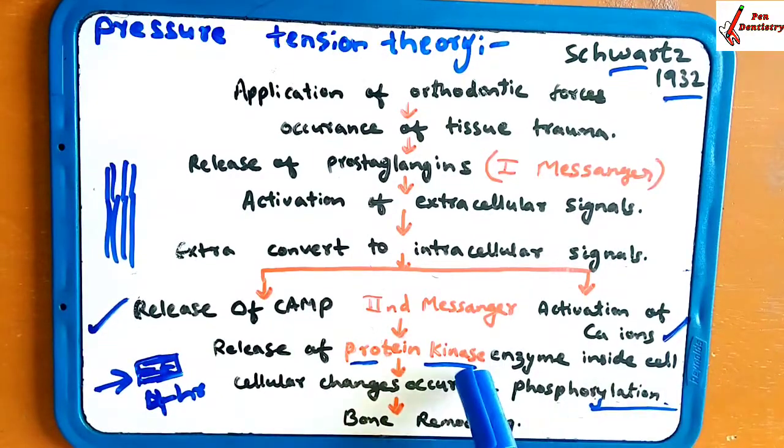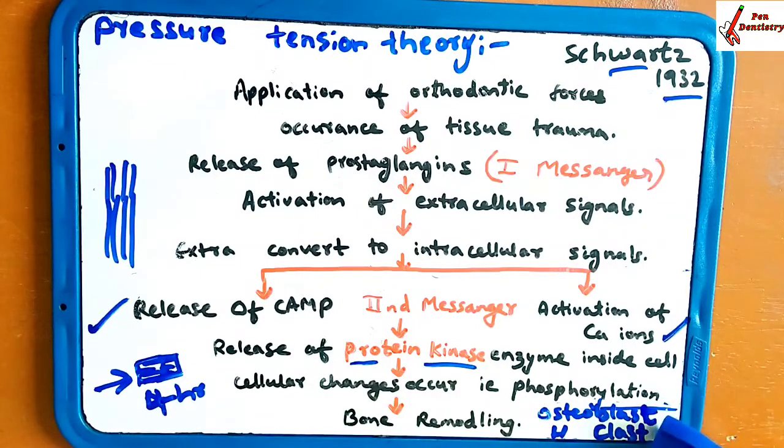This changes in the form of phosphorylation, and this phosphorylation causes the differentiation as well as the activation of the osteoblast and osteoclast. It is going to activate the osteoblast as well as the osteoclast, and these cause the bone remodeling. As you know, of these two, one is resorbing and one is depositing the bone. So this causes the bone remodeling.